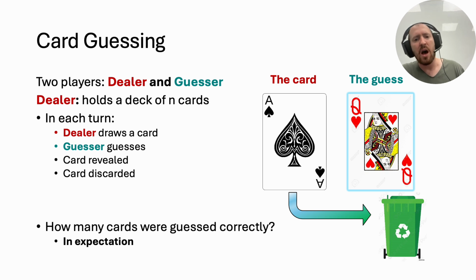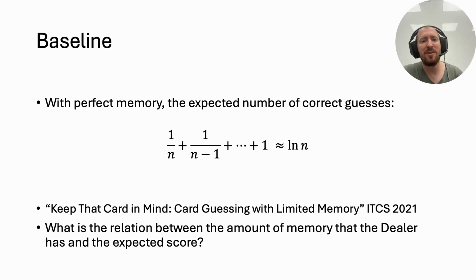The question is, how many cards were guessed correctly? And since the game is random by nature, we are interested in the expected number of correct guesses. Say that the dealer has perfect memory and can generate any permutation uniformly at random. The guesser predicts the first card with probability 1 over n, the second with probability 1 over n minus 1, and they know the last card for certain, so they guess it with probability 1. From linearity of expectation, we get that the expected score equals the harmonic sum, which is roughly ln n. This is taken from a textbook on algorithms by Kleinberg and Tardos.